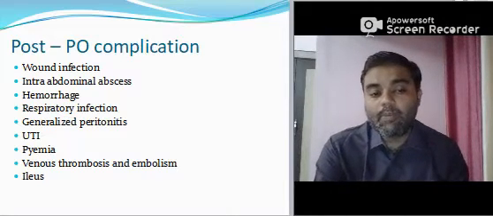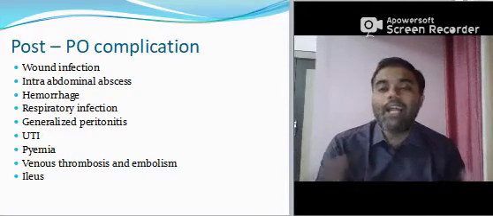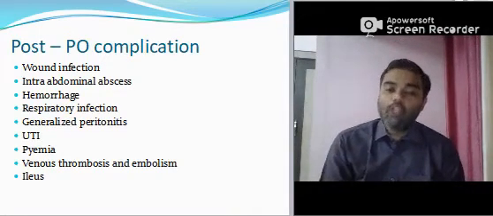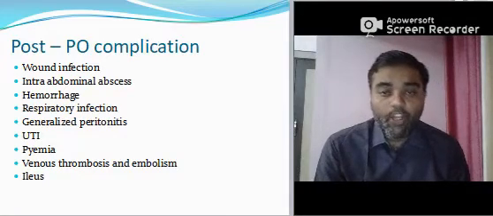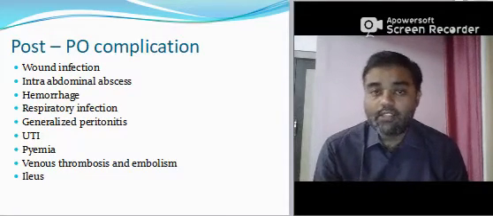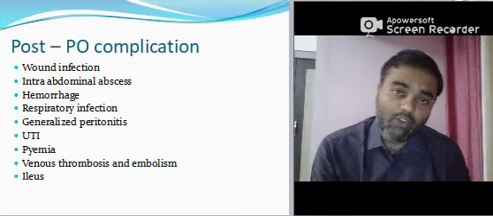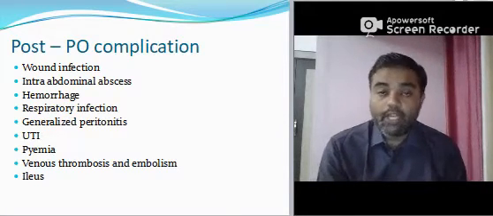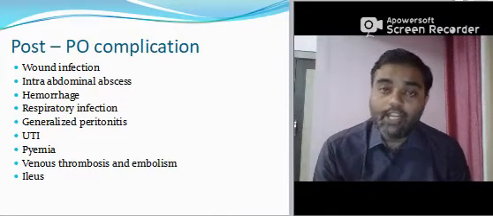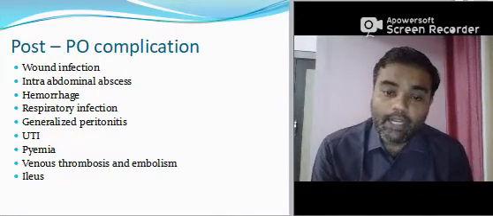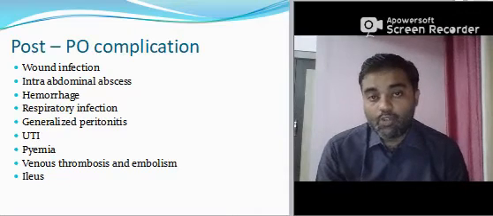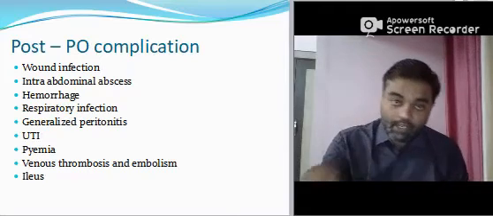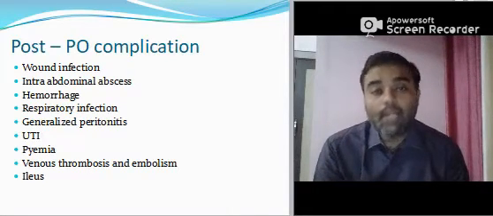How does the physiotherapy management proceed? It is planned as day 1, day 2, day 3, up to day 7. In the first 1 or 2 days, you just give respiratory exercises, breathing exercises, and active movements of the upper limb and lower limb, but don't move the hip joint. On the second and third day, you do bed mobility exercises, sitting in semi-Fowler's position, then bed activities and mobilization.